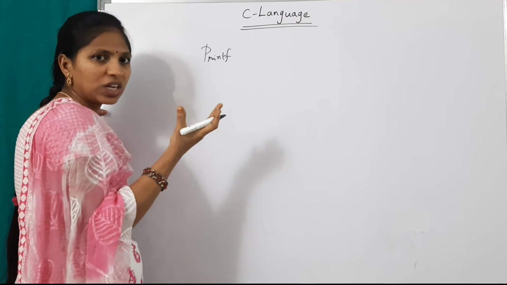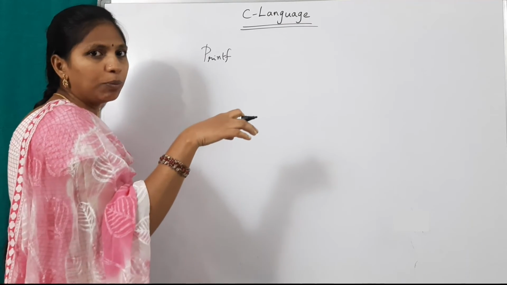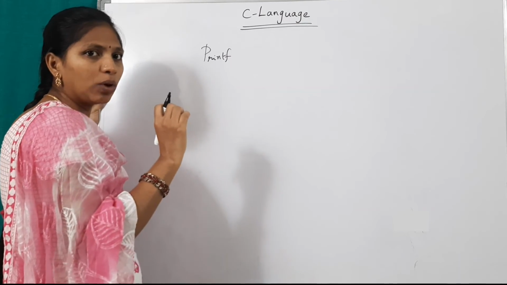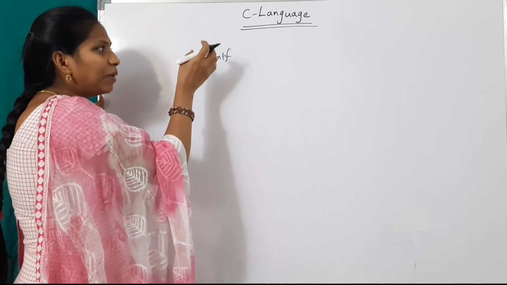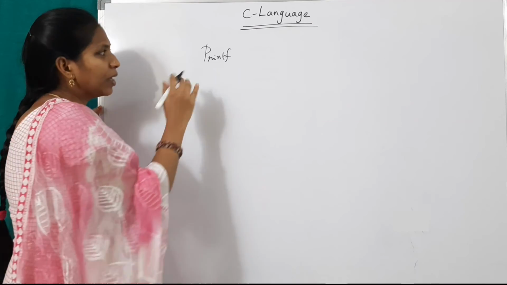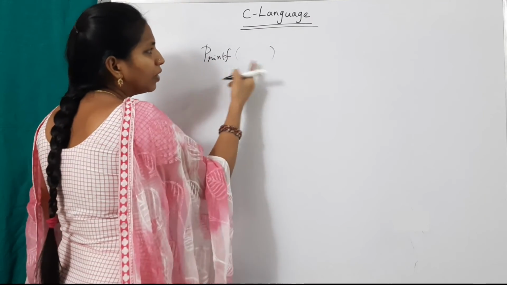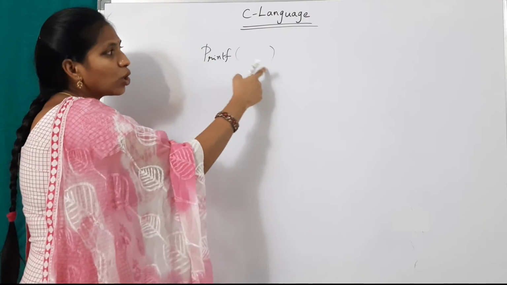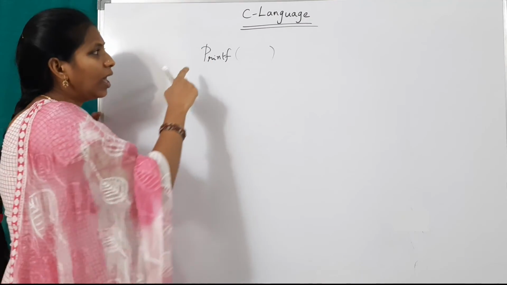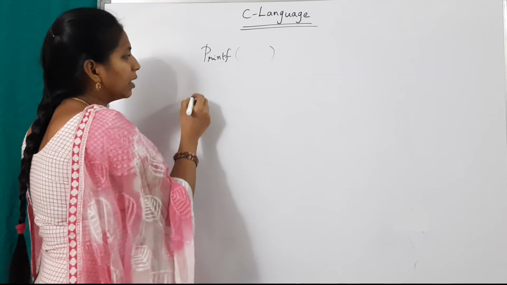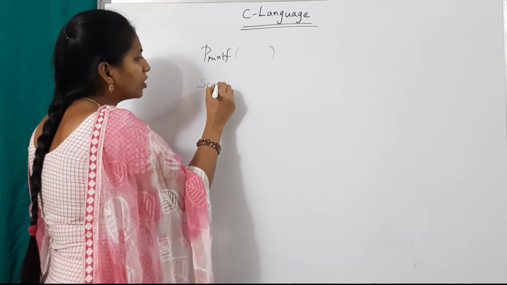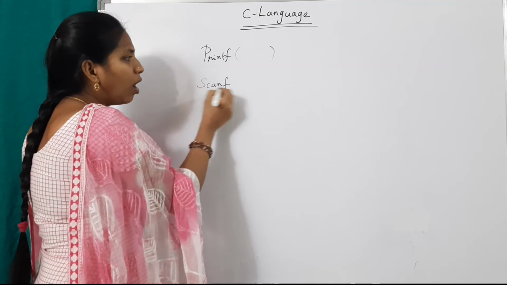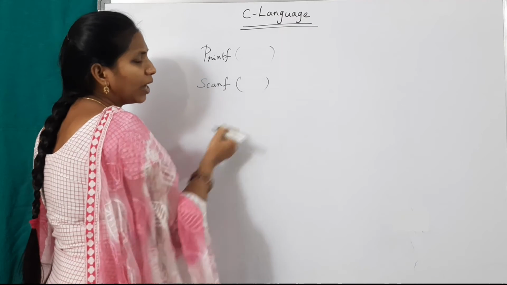What is meant by a function? A function is a predefined program. Without writing a program for this function, simply call the function to use it. So printf, after that there are normal brackets. These are called parenthesis. Printf and brackets. Another function is scanf. All are small letters, scanf and brackets.